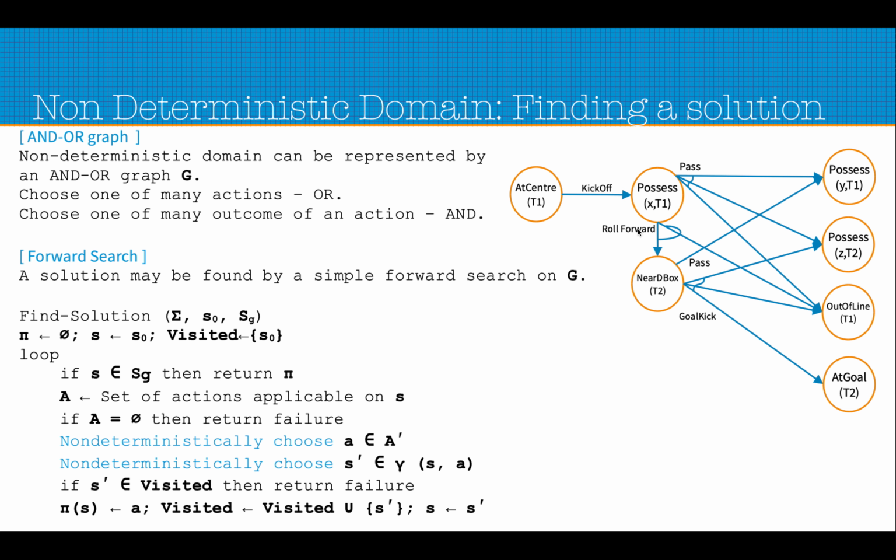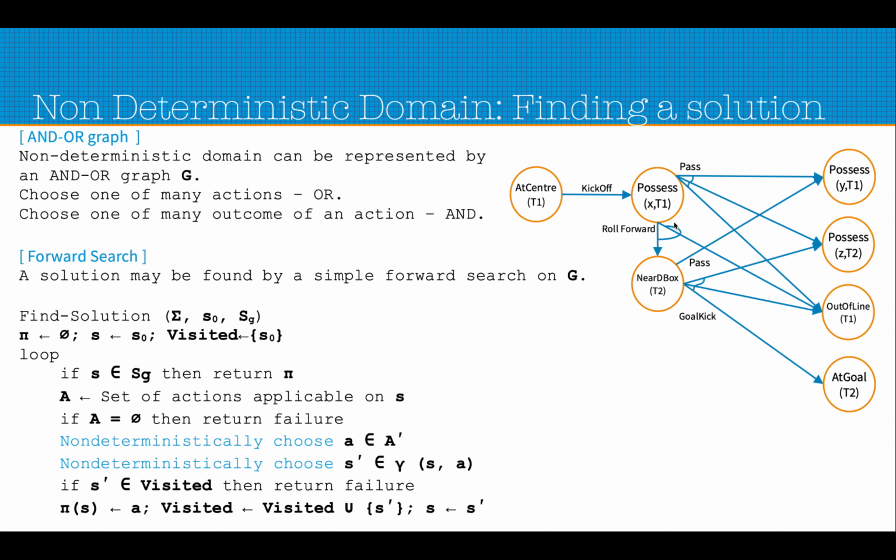Now, when we finally come out with a policy, we'll see that only one of these choices is made. One of these actions is chosen for the state from this set A. If A is phi, that means there is no action defined, so we cannot move forward because the policy does not have this state in its domain. So we essentially stop. Otherwise, we make a non-deterministic choice of which action to take.